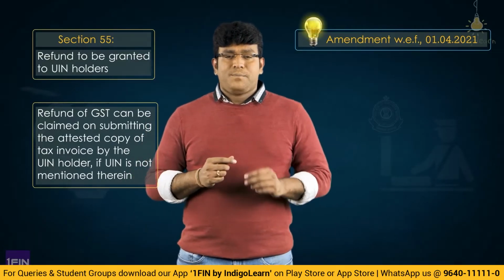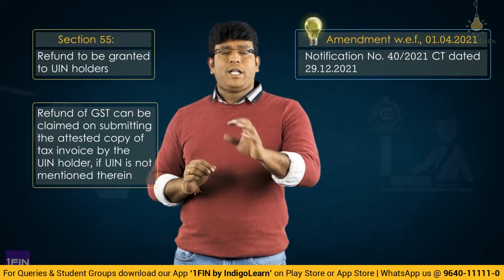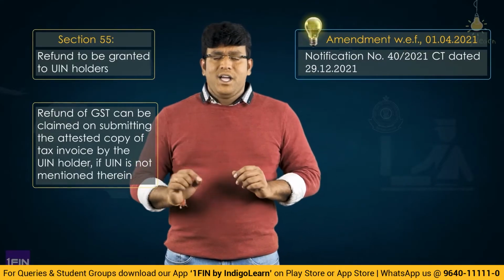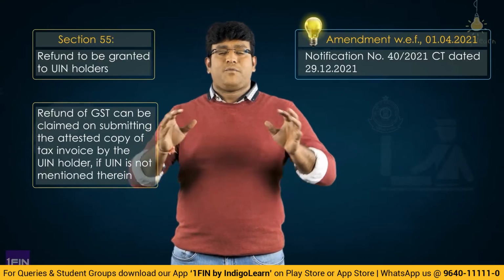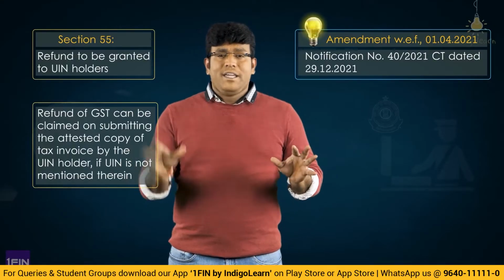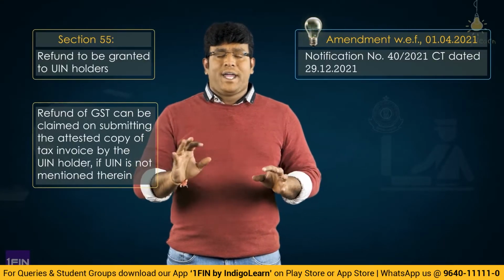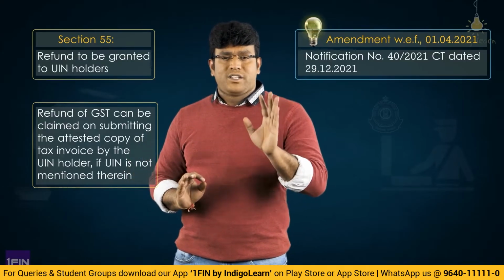And this amendment has been brought in by virtue of notification number 40 by 2021 dated 29 December 2021, and this amendment is with retrospective effect from 1st April 2021. In simple terms, even though the invoice does not contain UIN, still refund can be claimed by submitting a self-attested copy of such invoice.